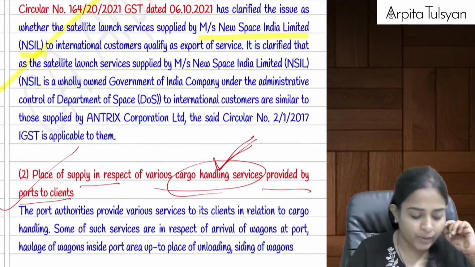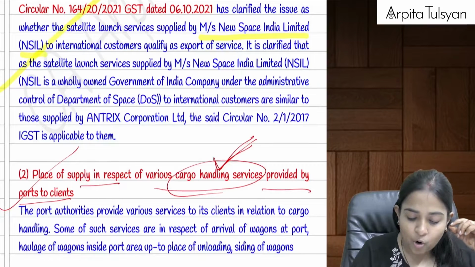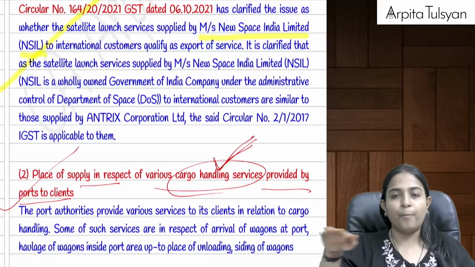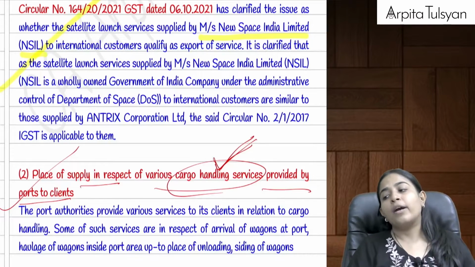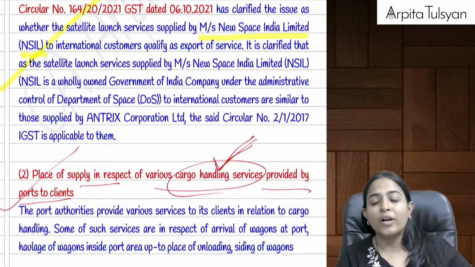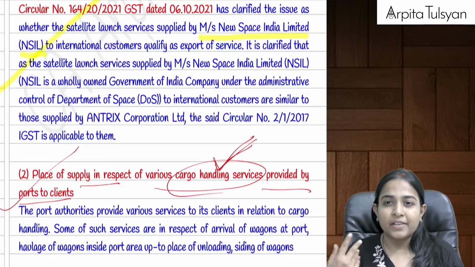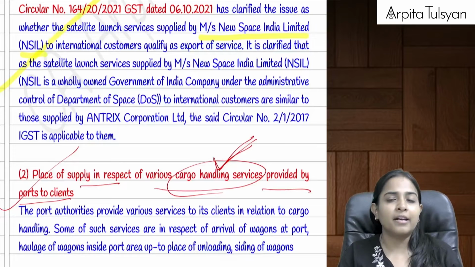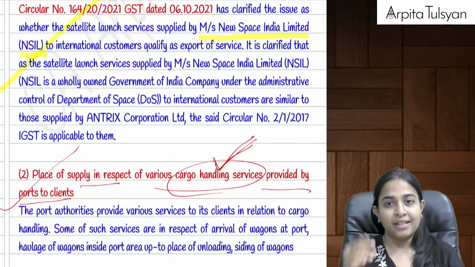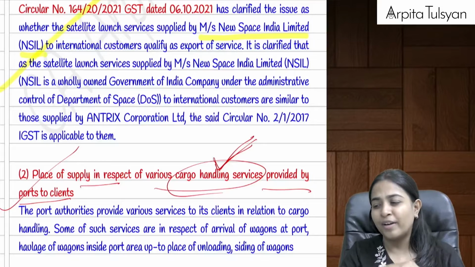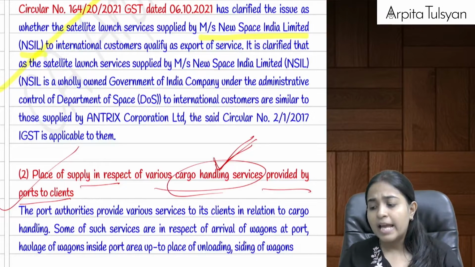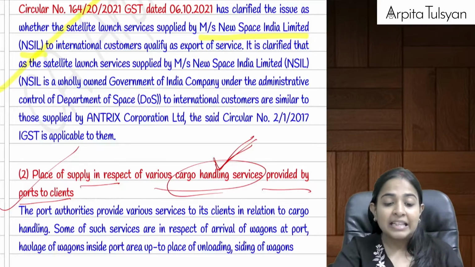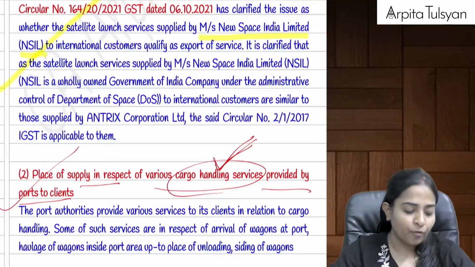Okay, next one is supply in respect of various cargo handling services provided by the ports, custom ports, etc., or port of India's, etc., to the clients. So this service, cargo handling service, was not included in any of the loading services, unloading services, taking it to the side and all those things. If these services are provided by the port, these were nowhere covered in the specific services. From 13.3 to 13.13 or 12.3 to 12.14, it was nowhere covered. If it was nowhere covered, then we will either use section number 12.2 or we will use section number 13.2. That is the by default provision.